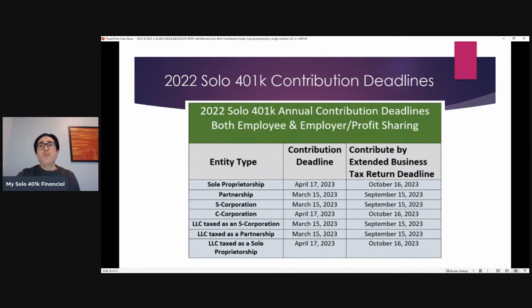So we got a good chart here that lays out the 2022 deadlines for those plans that were set up by the end of the year.